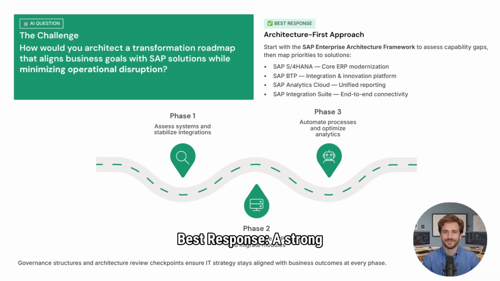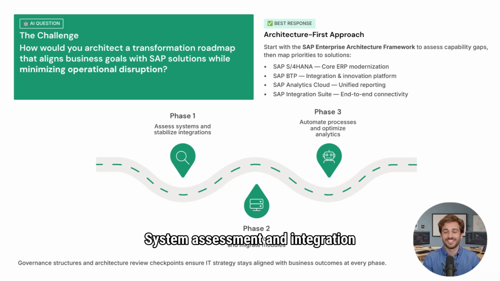Best response. A strong response would begin with business capability assessment and enterprise architecture alignment. First, I would use the SAP Enterprise Architecture Framework methodology to analyze the current business landscape and identify capability gaps. Next, I would map business priorities to SAP Business Suite solutions, including SAP S/4HANA, SAP BTP, SAP Analytics Cloud, SAP Integration Suite. Then I would create a phased transformation roadmap.